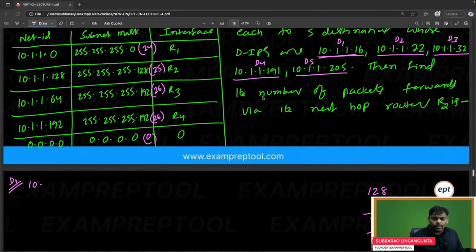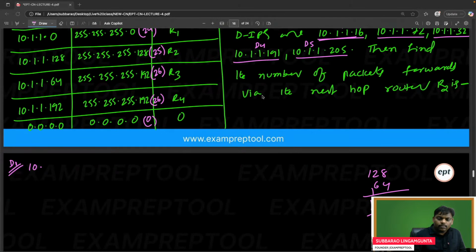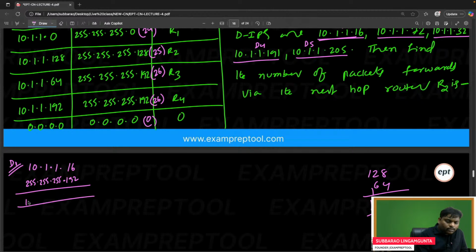Let's see D1. It's a very interesting problem. D1 is 10.1.1.16. If you see, a larger mask you have to take, 255.255.255.192. If you do the AND operation, 10, 10, 10, then 16 with 192, there is no relation at all, so it is 0.